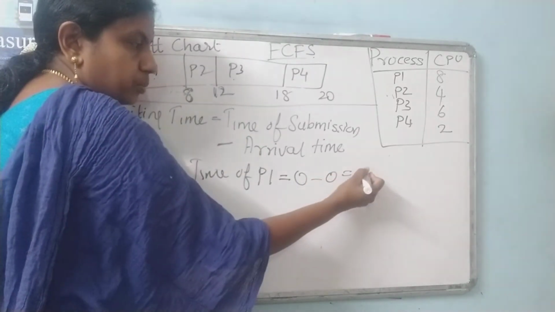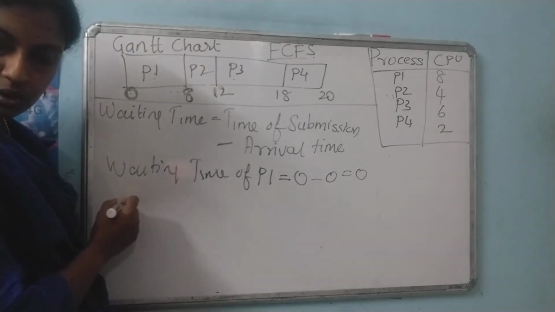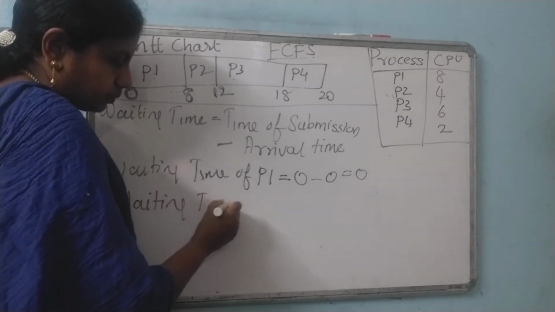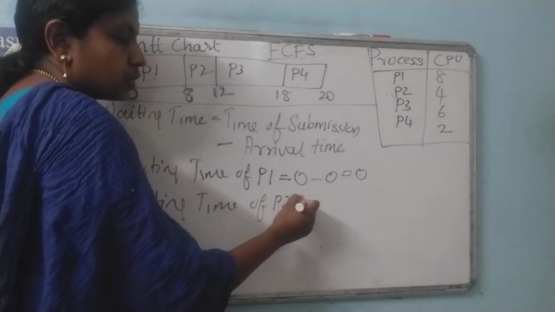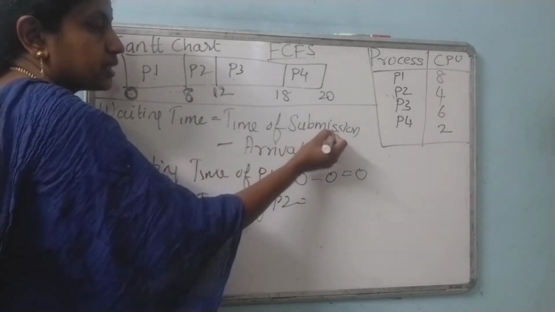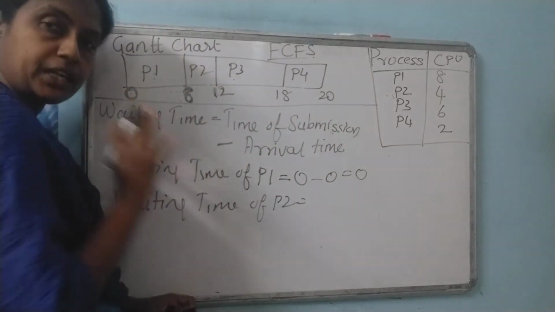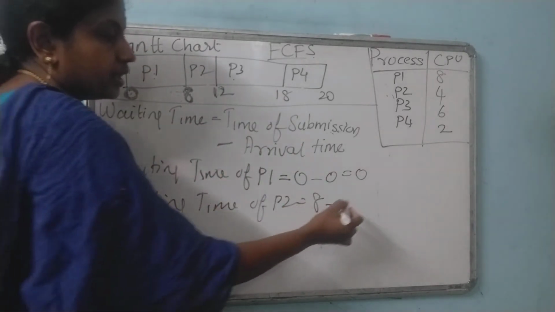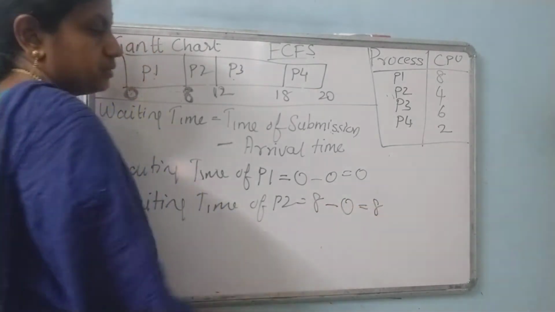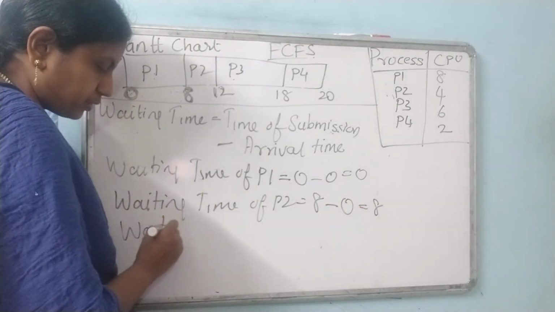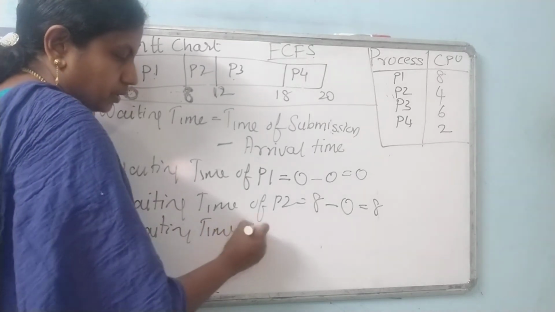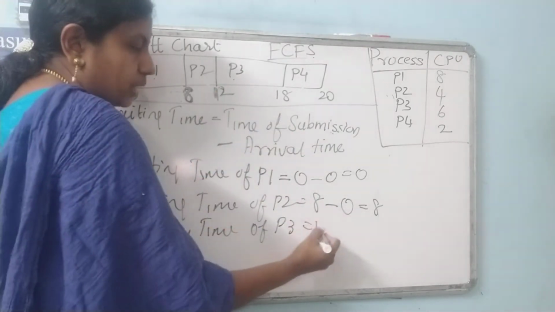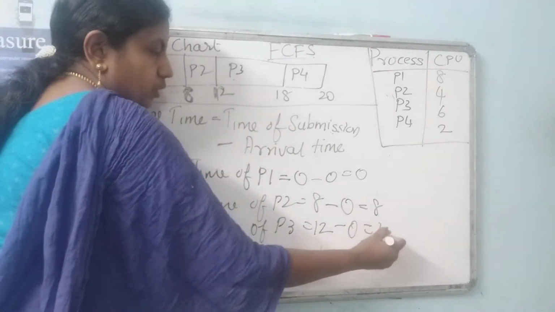So the answer is going to be 0. And when it comes to the waiting time of P2, the time of starting submission is 8, because I need to wait 8 milliseconds. I will start only there. I arrived at 0 milliseconds only. So 8 minus 0 is 8. Next, the waiting time of P3 equals when it is starting, 12 milliseconds, minus 0, that is 12.